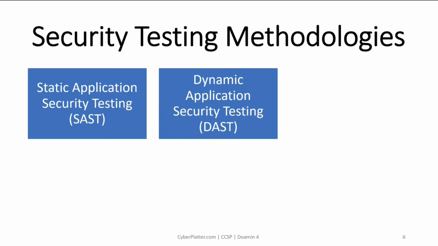DAST is mainly considered effective when testing exposed HTTP and HTML interfaces of web applications. It is important to understand that SAST and DAST play important roles and that one is not better than the other. SAST and dynamic application tests work together to enhance the reliability of organizations creating and using secure applications.